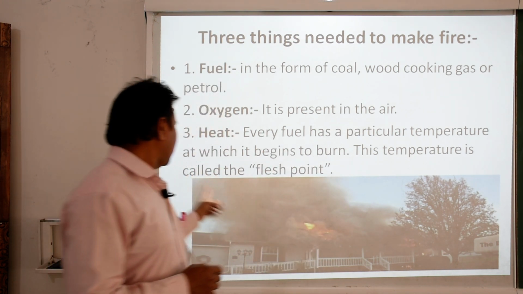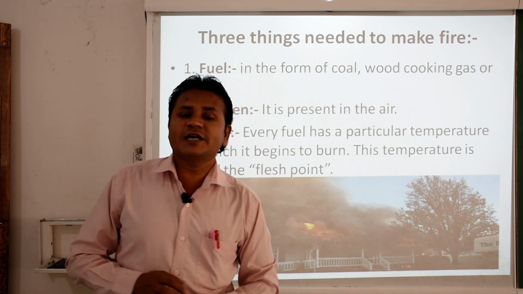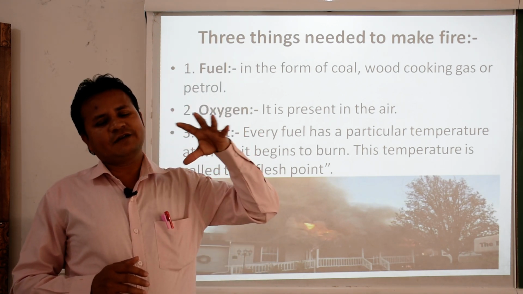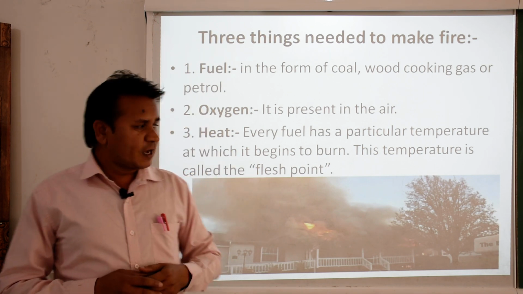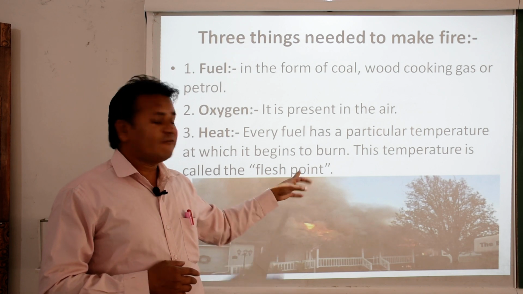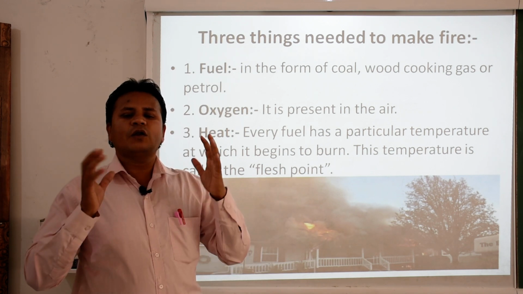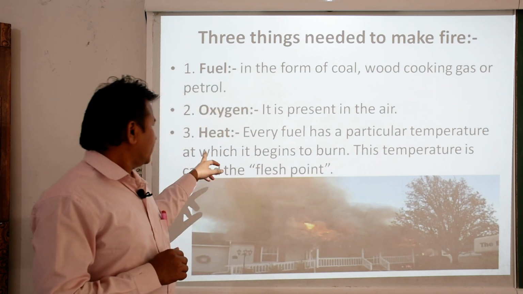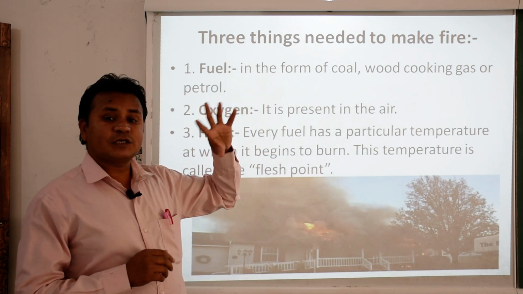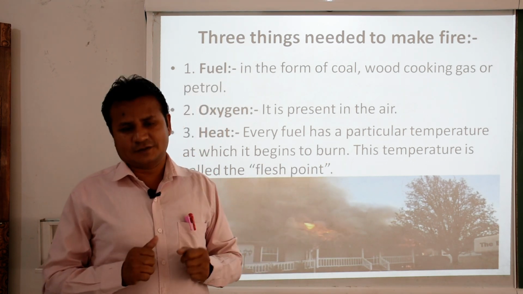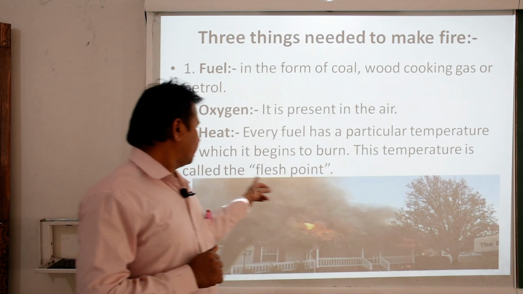This temperature is called the flash point. There are different types of fuels, and each fuel has a different flash point, a particular temperature at which it begins to burn.